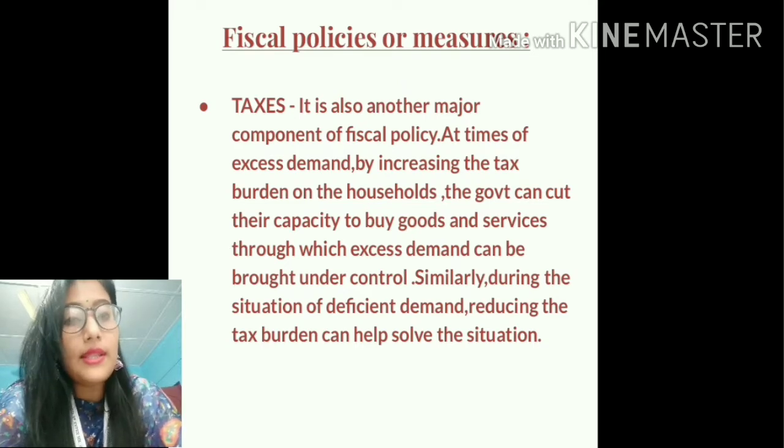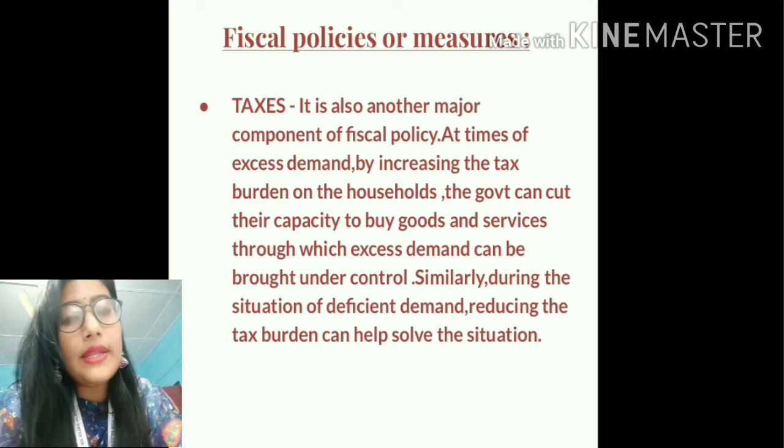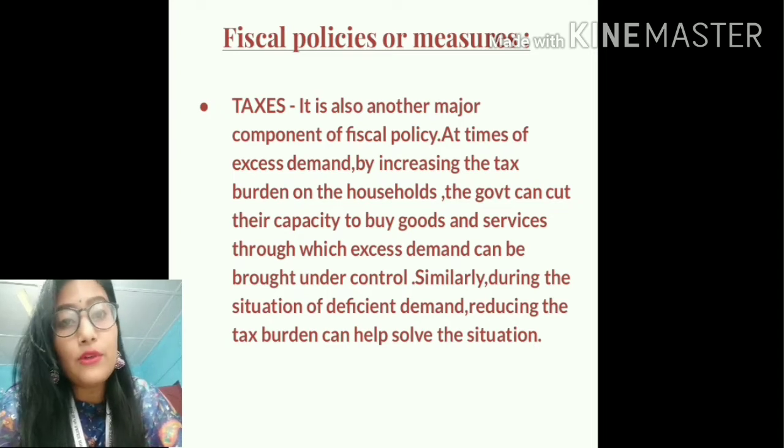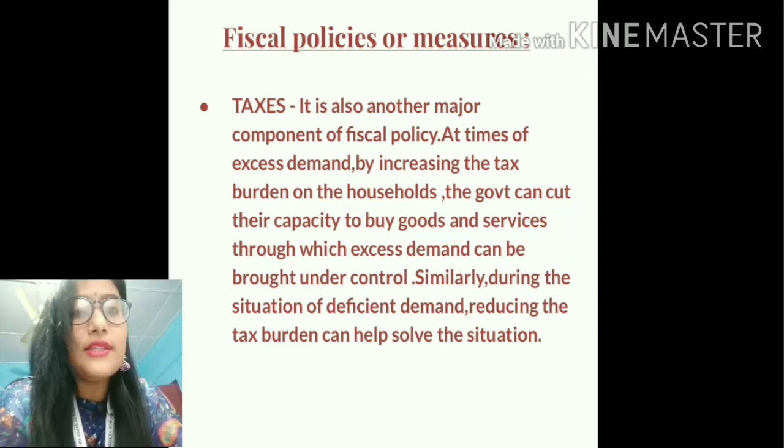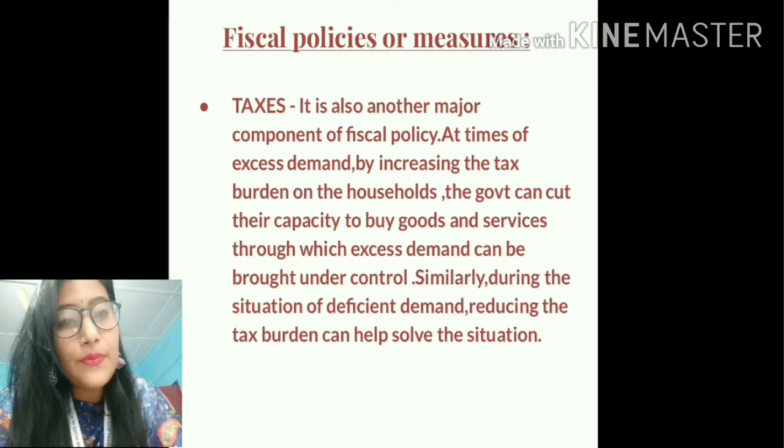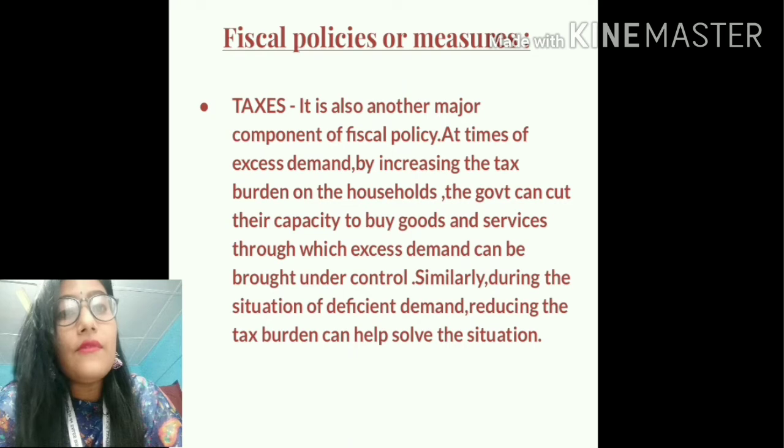So if they are left with lesser amount of disposable income, that means their demand for goods and services will also reduce, right? So this is done in order to correct or to solve the situation of excess demand. On the contrary, students, to solve the situation of deficient demand, the rate of tax or the amount of money that the people have to pay as tax is reduced, so that people are left with more amount of disposable income. More amount of disposable income means greater demand for goods and services, which will help to tackle the situation of deficient demand. So taxation is another important fiscal policy.